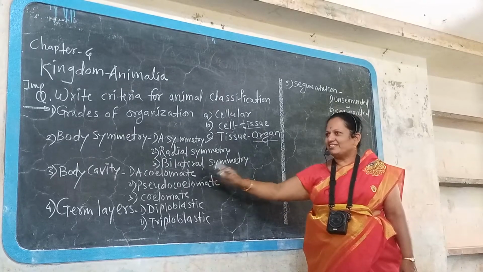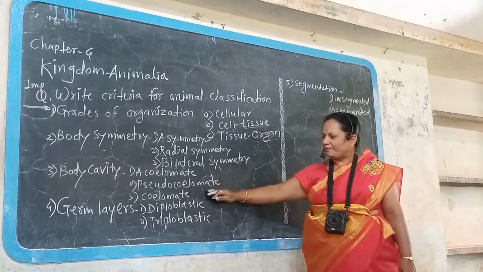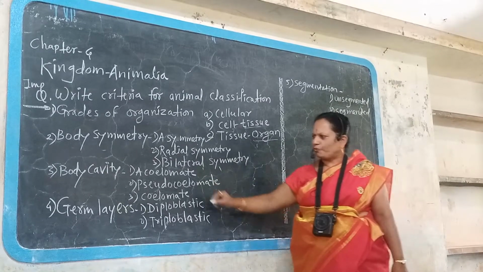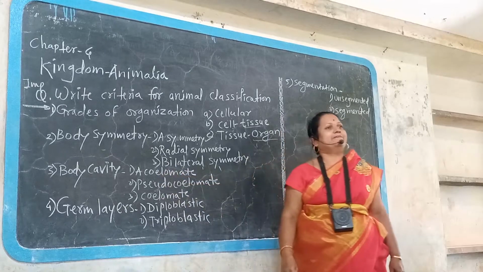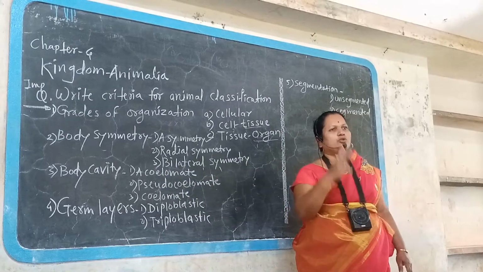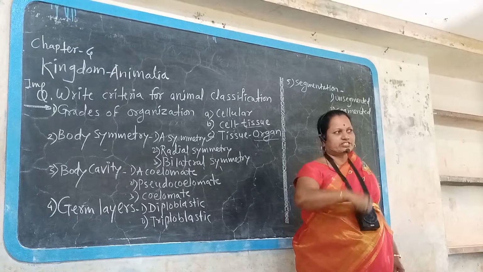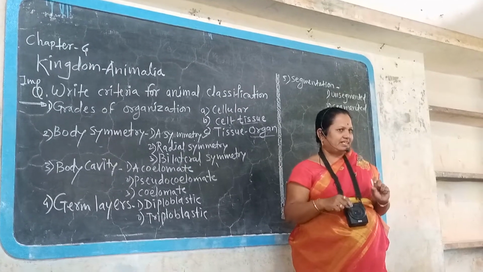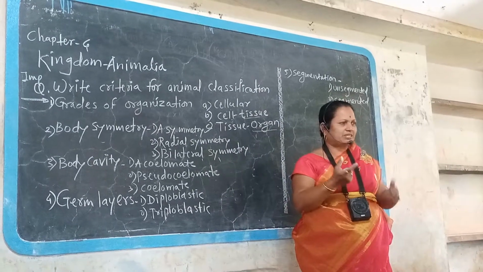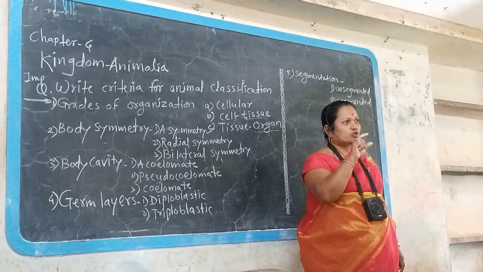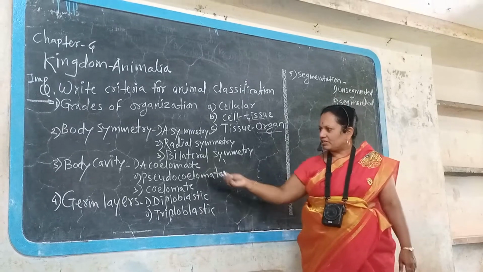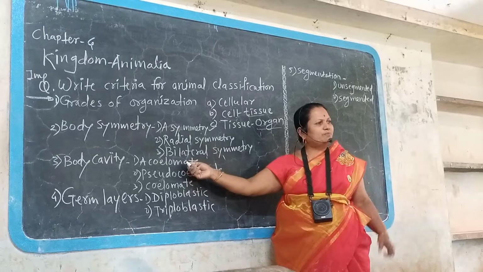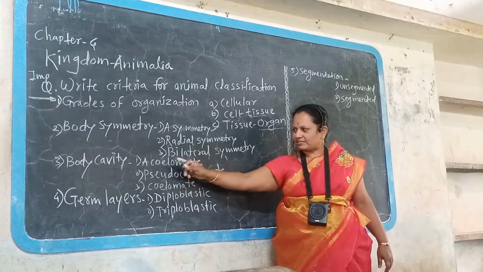Then next, body cavity is the third criteria for animal classification. Body cavity consists of 3 types of animals, that is acoelomate, pseudocoelomate and coelomate. Coelo means cavity. Our body shows 2 cavities. The digestive system consists of an inner cavity, and outside the digestive system also there is a body cavity. That means tube within tube plan is there. Here coelom is present. Acoelomate animals are those where coelom is absent. Coelom means cavity is absent. Those animals are called acoelomate.